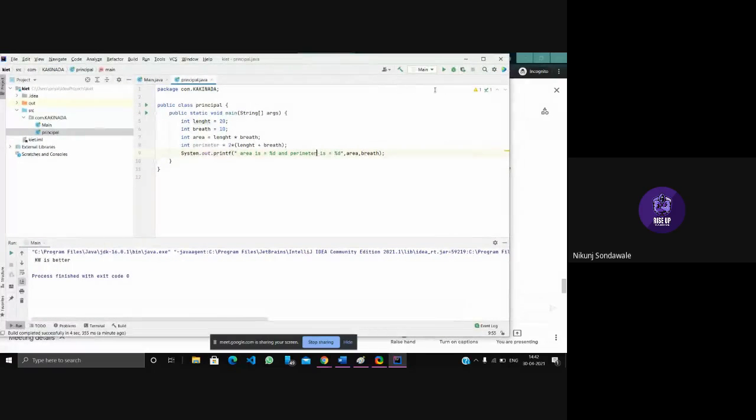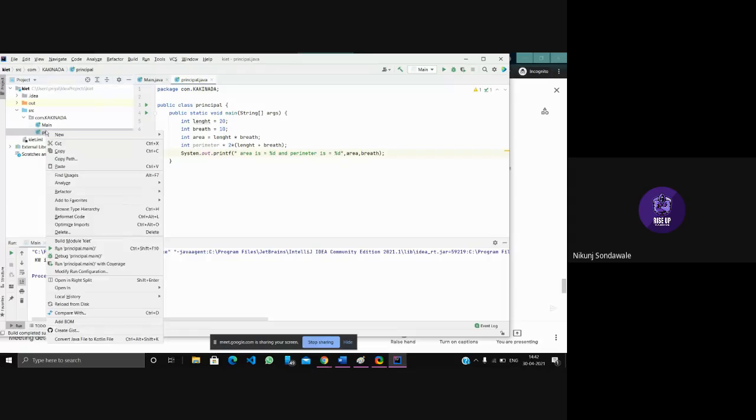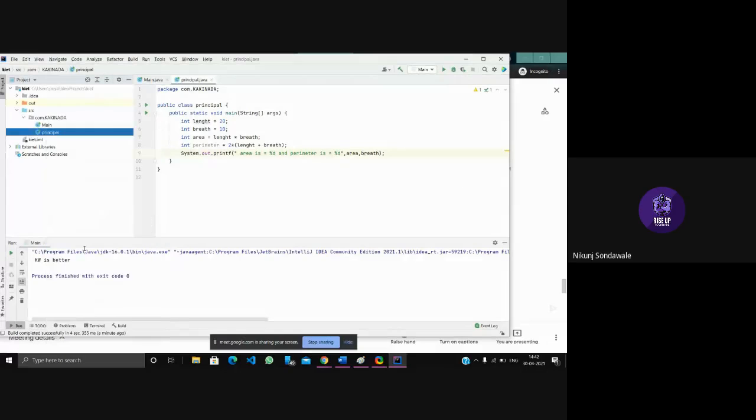So see, when I run this now, it was showing the previous output, right? But we are working in this module, so in that main block there should be this Java file, right? So we'll go in the package file, click on our Java file, then right click, and run it as main. After running it as main, we can see our area is 200, right? 20 into 10 is 200 and perimeter is 10.